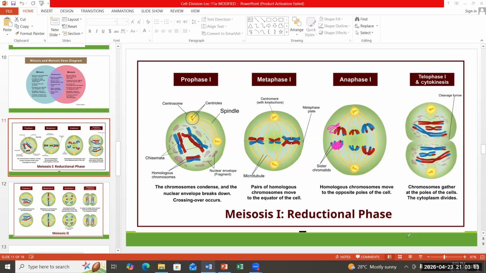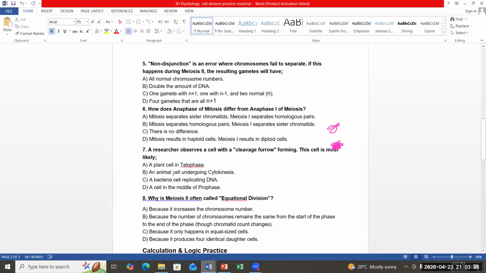I told you two new terms today. The first one was independent assortment, and the second one is non-disjunction. The question is self-explanatory; the examiner has given you the explanation of the word. Non-disjunction is an error where chromosomes fail to separate.